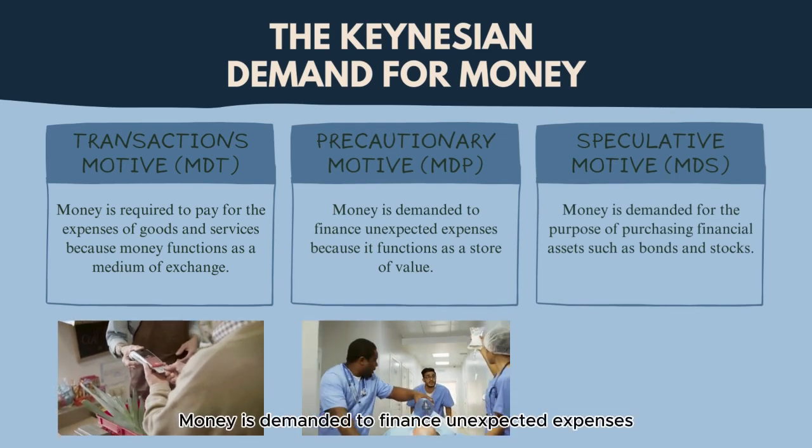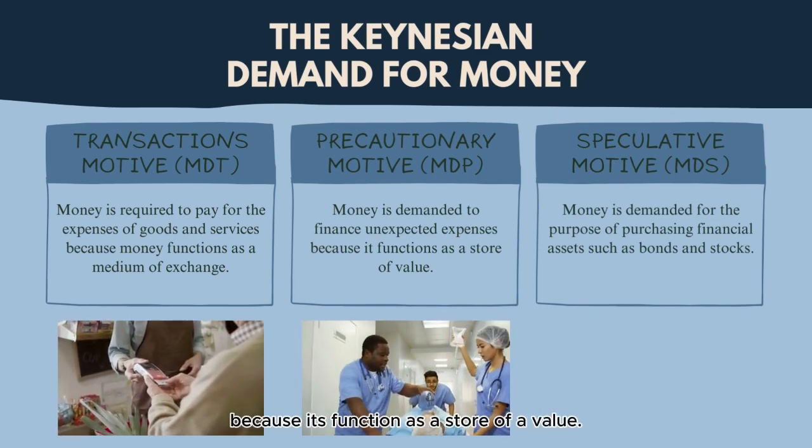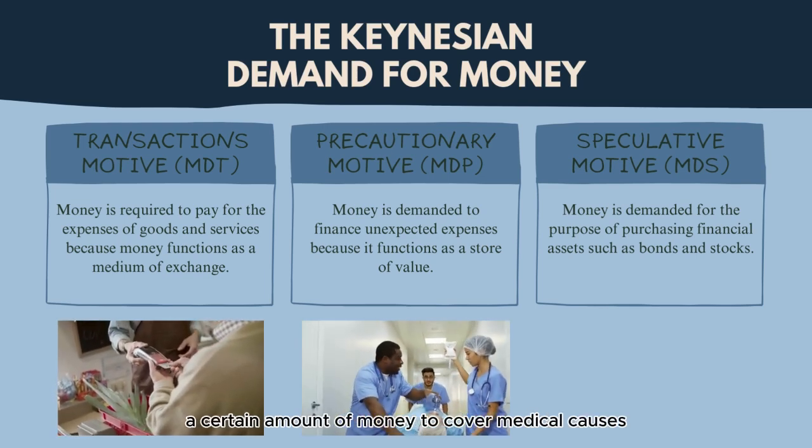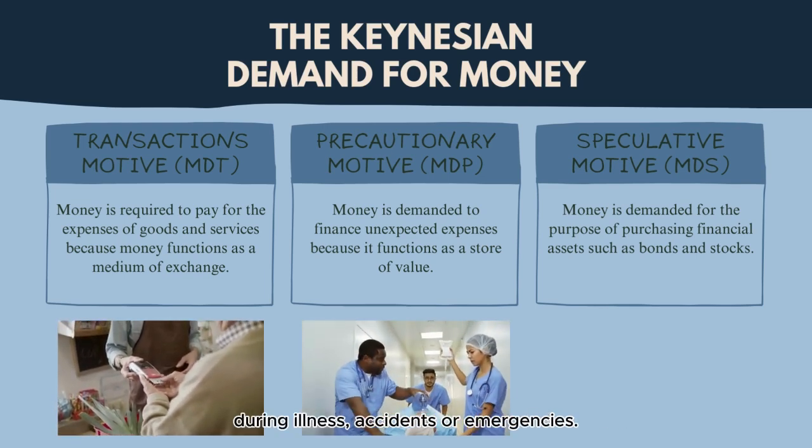Next, precautionary motive. Money is demanded to finance unexpected expenses because it functions as a store of value. For example, households set aside a certain amount of money to cover medical costs during illness, accidents, or emergencies.